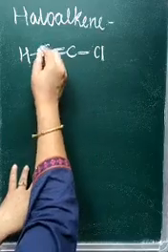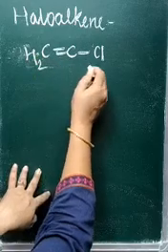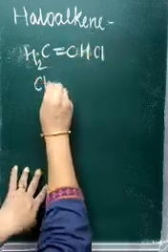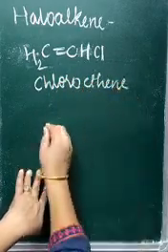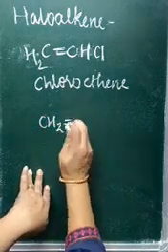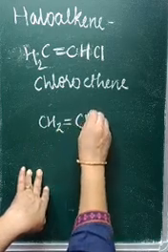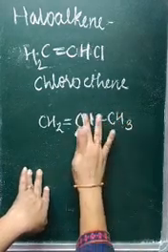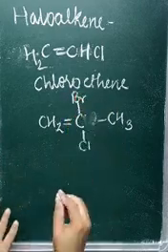So this is CH2=CHCl. You see here this is chloroethene. This is CH2=CHCl, CH3. Suppose two hydrogens are replaced. So here 2 bromo, 2 chloro,